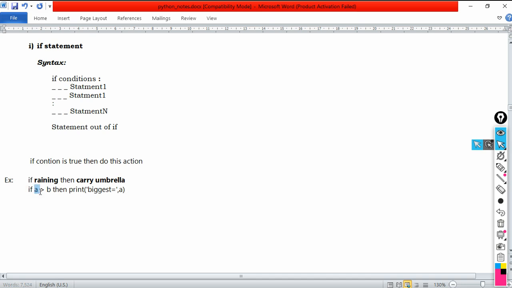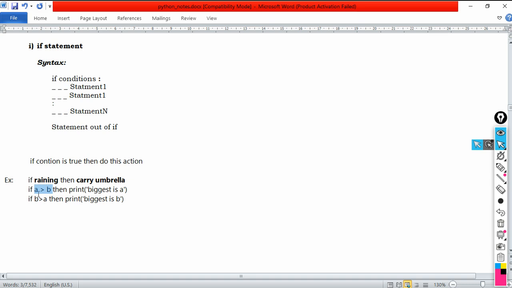I am saying if A is greater than B, then print biggest is equal to A. Like this I can write the condition. If B is greater than A, then print biggest is equal to B. Got it? Like this, if you want to write any conditions.